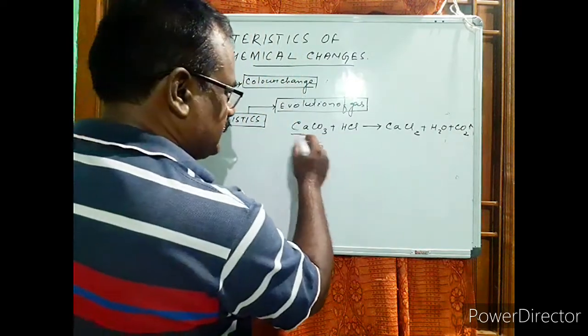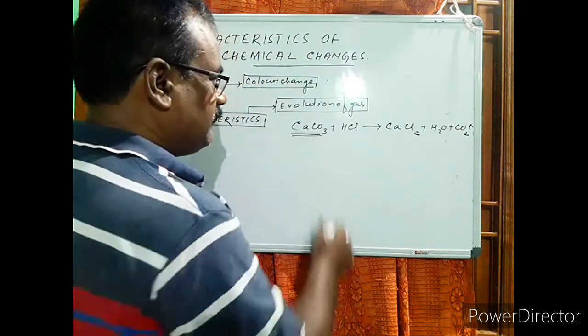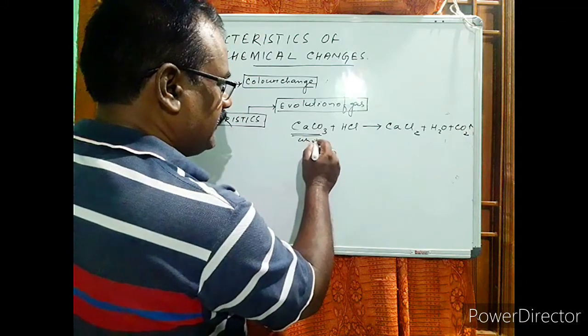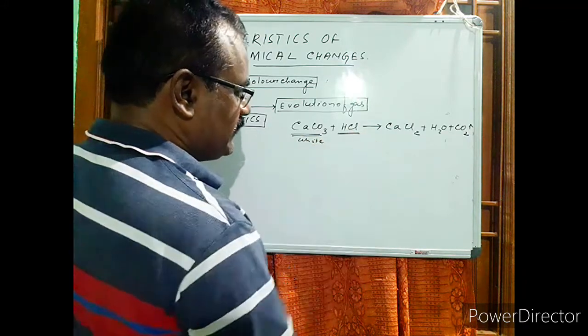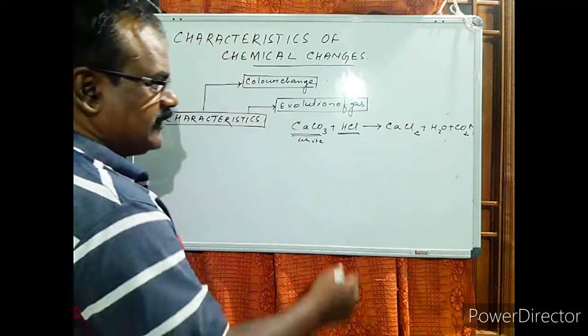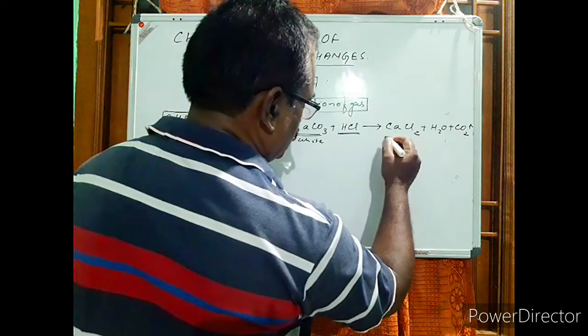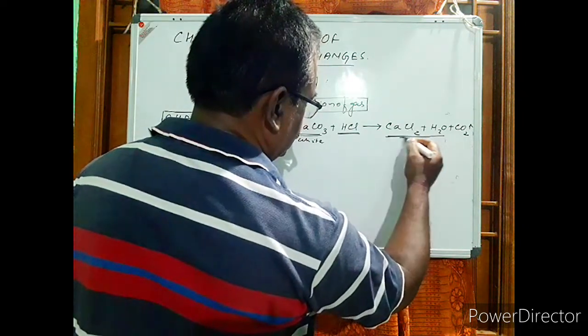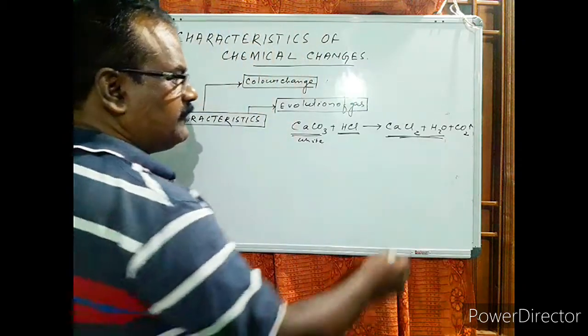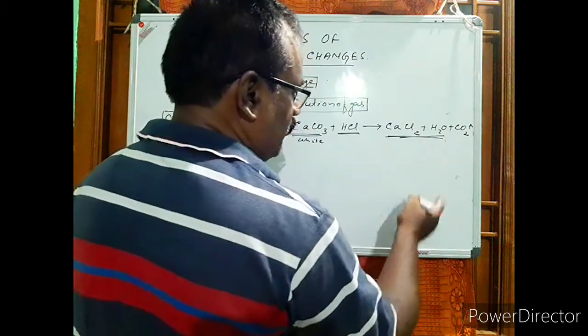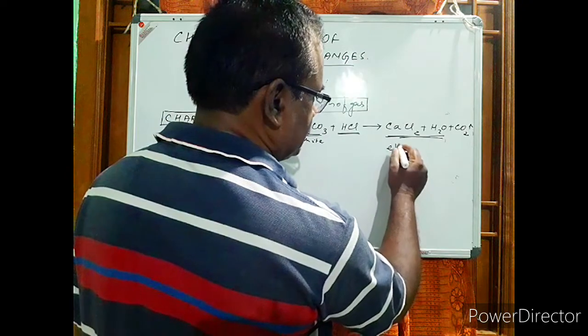Calcium carbonate, which is white in color, when colorless hydrochloric acid is added, there will be the formation of a colorless solution of calcium chloride along with water. But we find along with the reaction the effervescence that takes place.